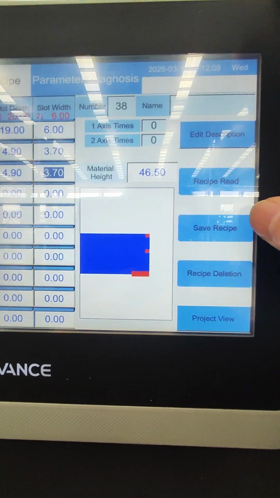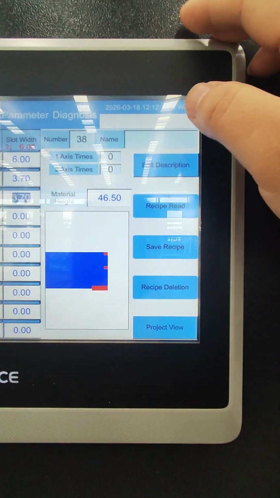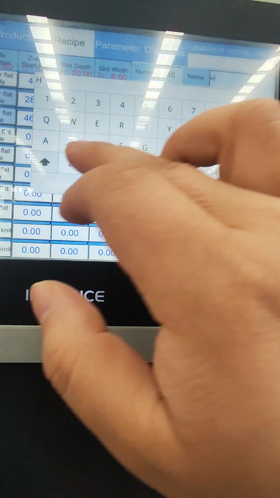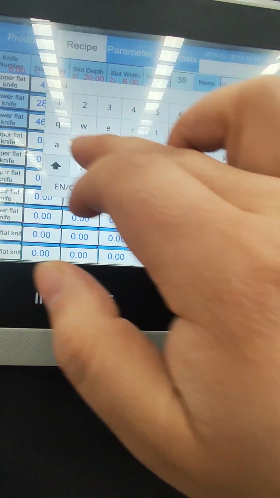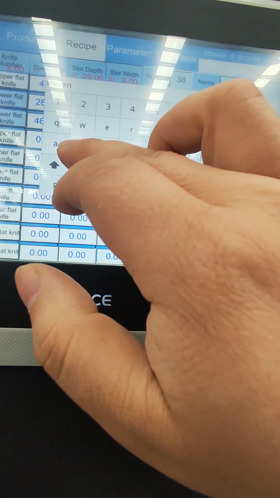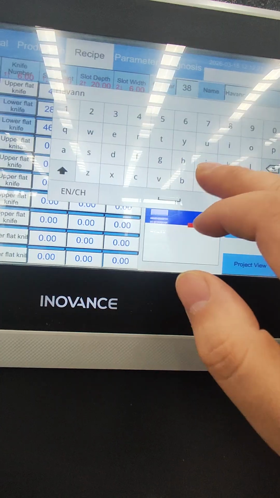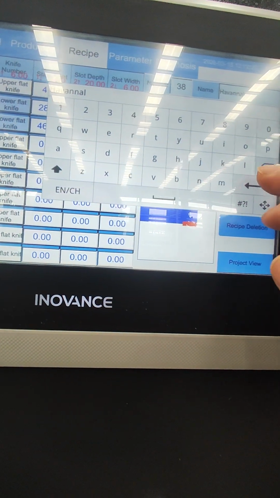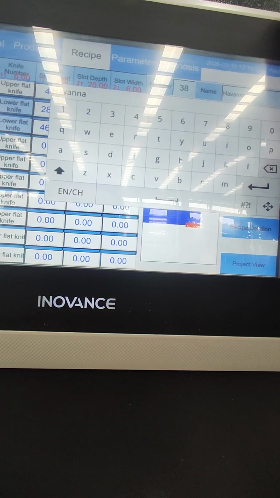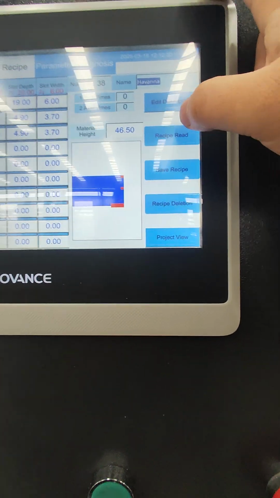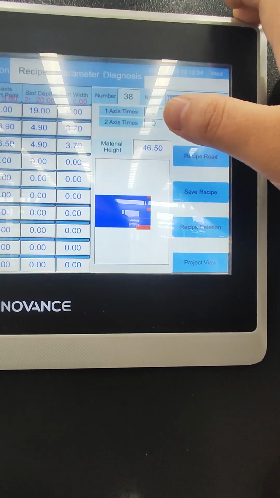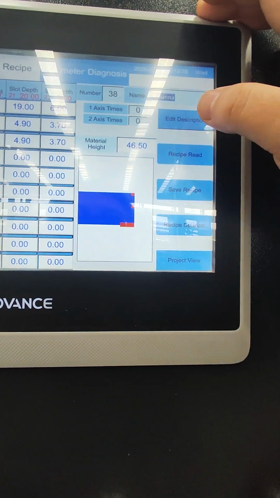So now let's save recipe. Oh, sorry. Firstly, we need to name it. Havana. Okay. The touch screen is not very sensitive, so we have done all the data input.